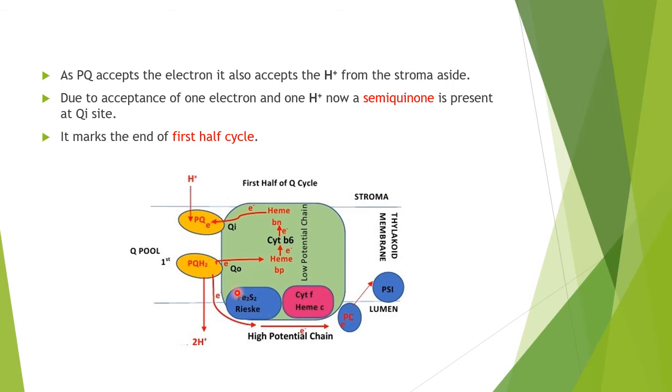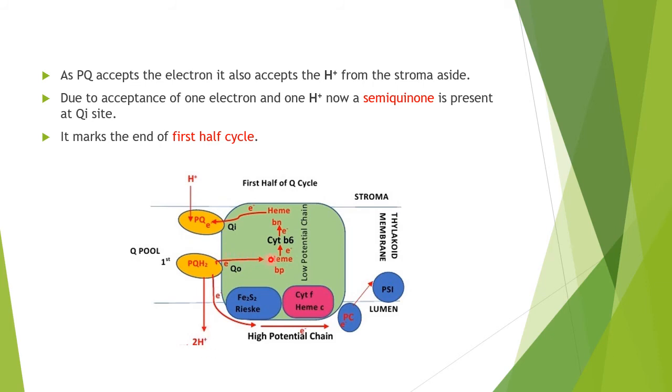So PQH2 loses its electrons, it undergoes a bifurcation. One electron goes to the iron sulfur Rieske protein, and cytochrome f, and then to plastocyanin. That is called the high potential chain, and then it is given to photosystem I. At the same time, there is a translocation of two protons towards the lumen side.